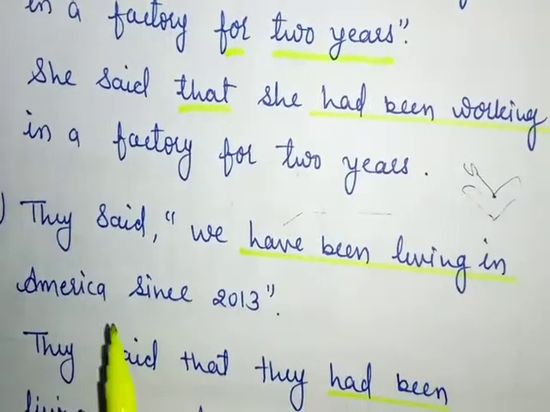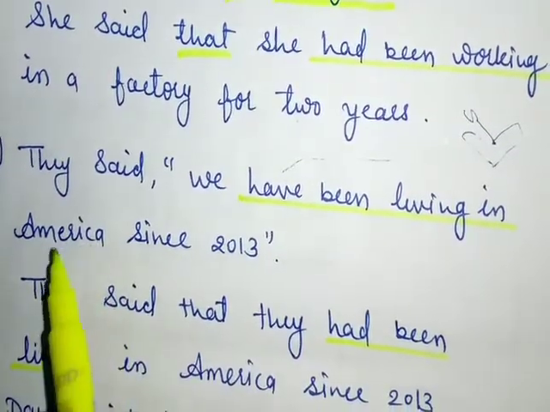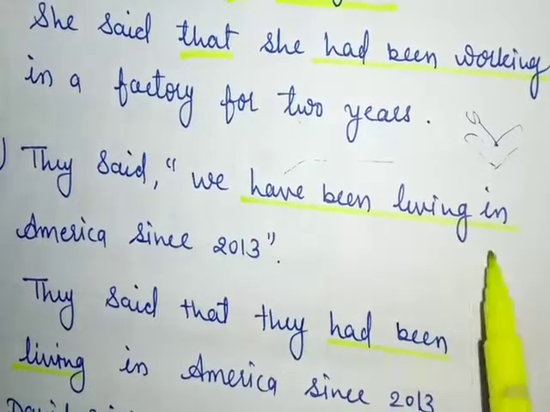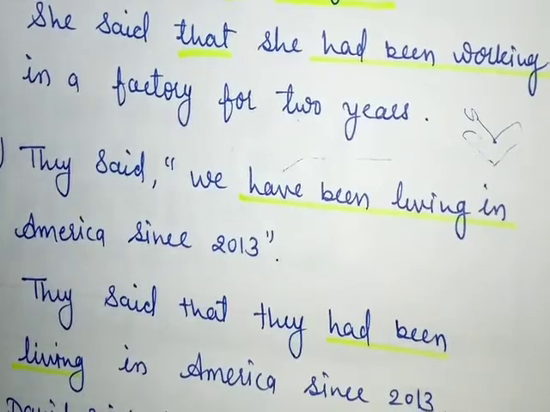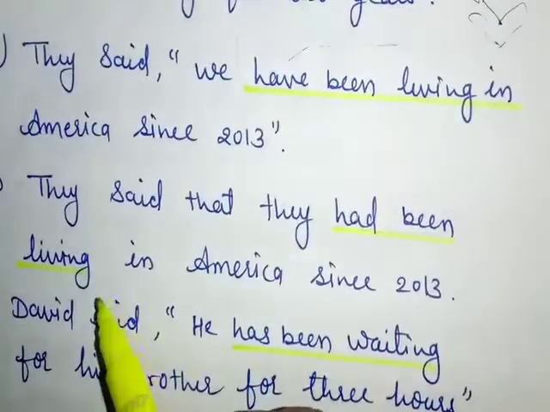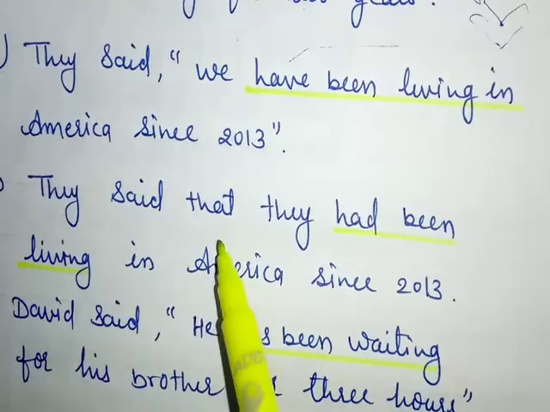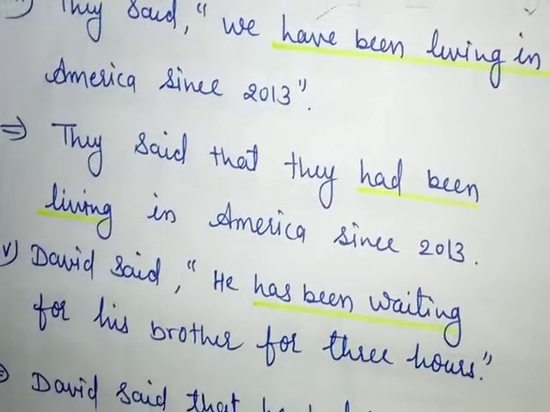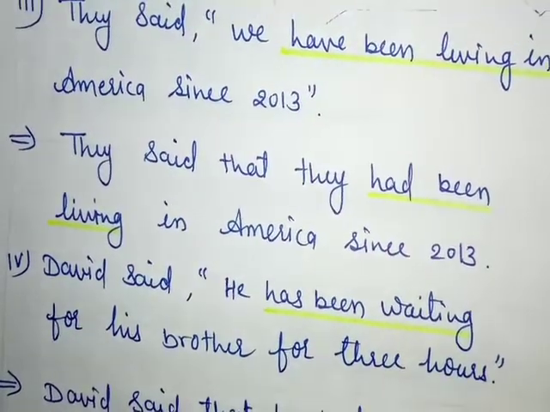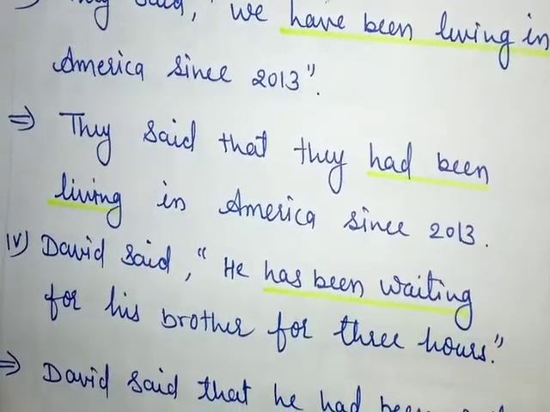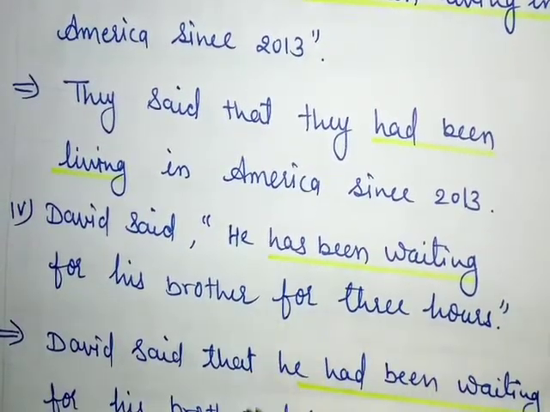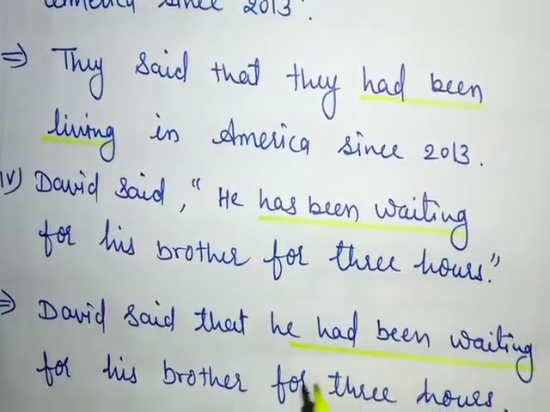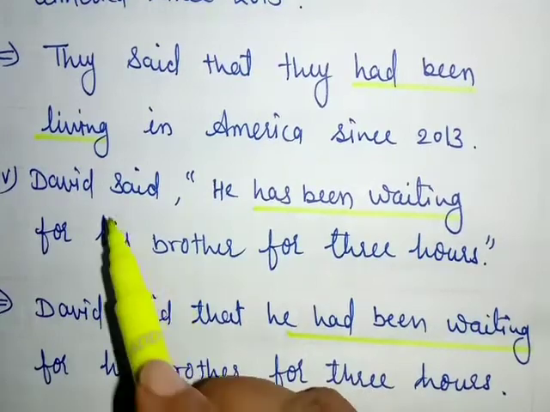Let's see another example. They said, "We have been living in America since 2013." They said that they had been living in America since 2013. Students, I think this will make your tenses practice also to convert one tense into another. Okay, so you just go through the tenses once again. This will help you to change the narration nicely.